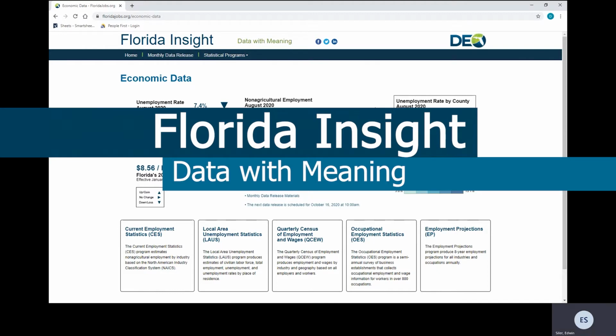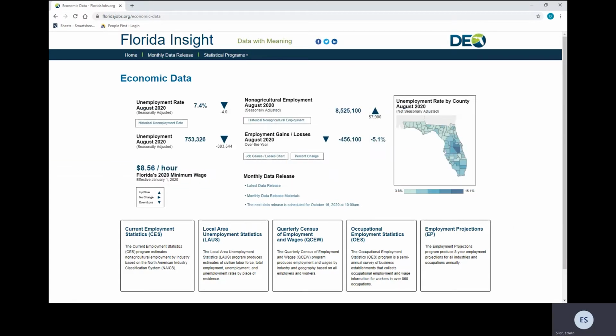Our mission here at Wiser is to produce, analyze, and deliver economic data to improve decision making. Our statistics are the state's most important economic indicators. Our data isn't just numbers, it's people. With our statistics, individuals and businesses can make an informed decision about their careers, the economy, and their investments. Florida Insight is your access to a wealth of data.